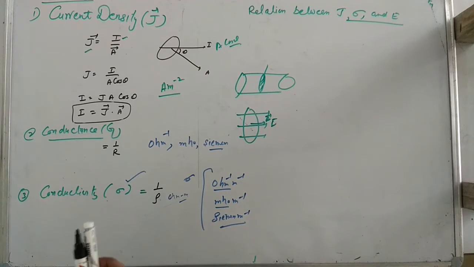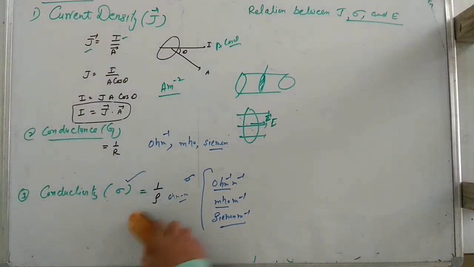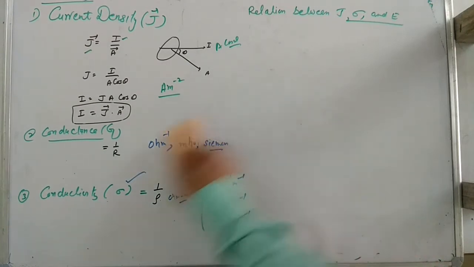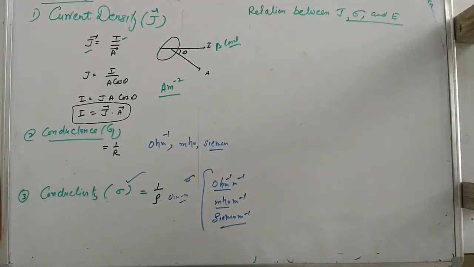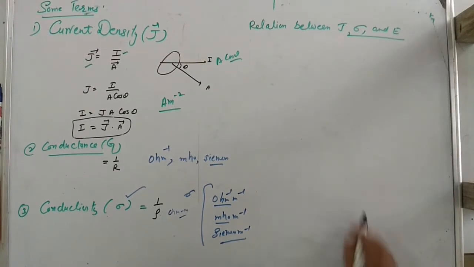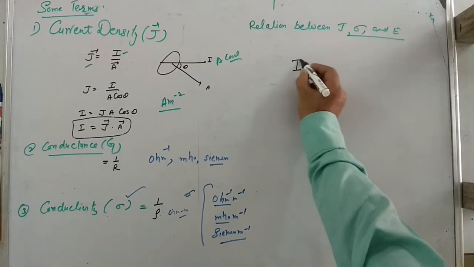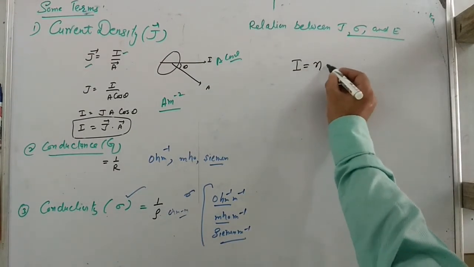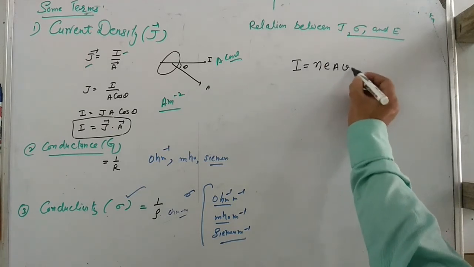Clear? Now let us come to the relation between J, sigma and the electric field. If an electric field is applied in a conductor and due to that there is a current, then you know that I is equal to neAvd.